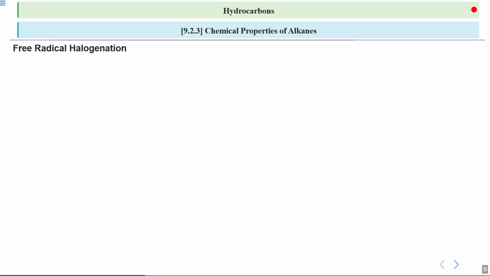Continuing with this substitution reaction, now we'll move on to the detail. So next is free radical halogenation. We talked about this, now we'll talk about its mechanism.